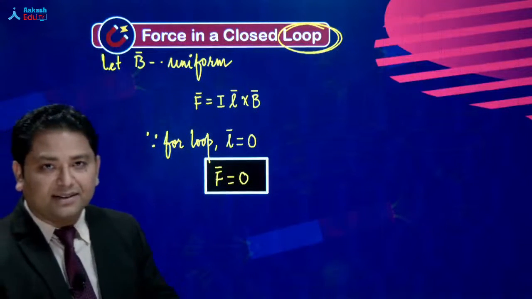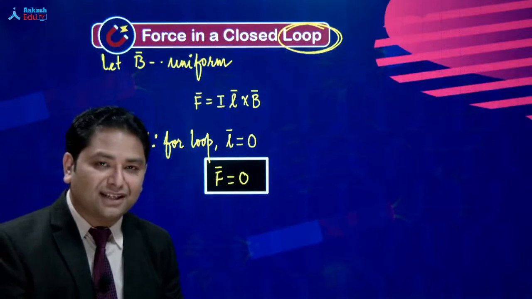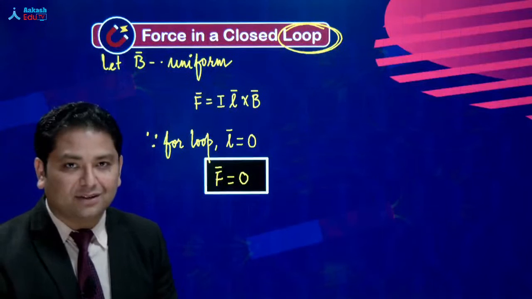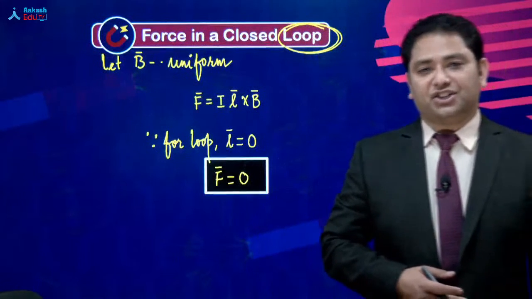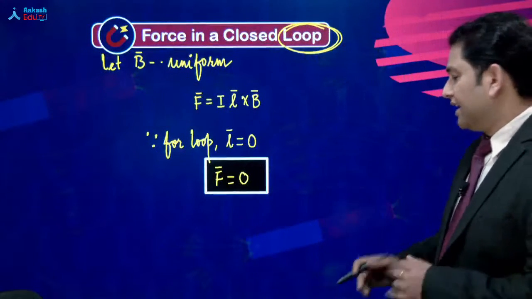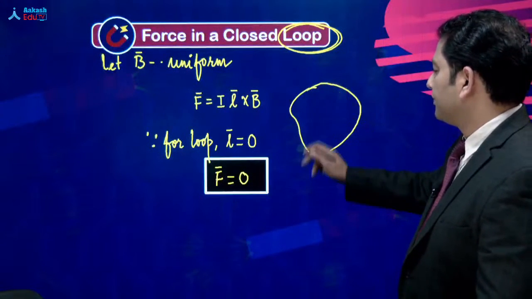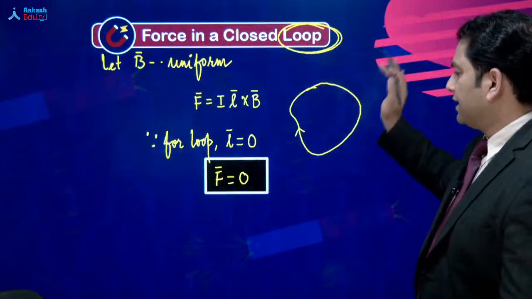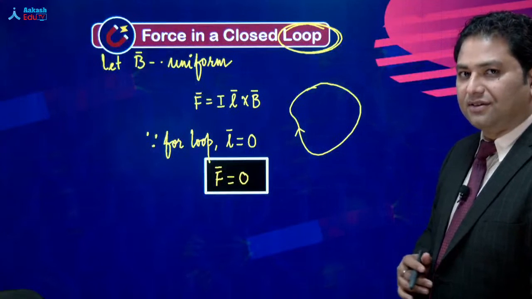All right. So as I said, in case of a current carrying loop in a uniform magnetic field, the expression of force comes out to be 0. But there's a little bit of catch, a little bit of condition apply. ये ध्यान देना, मान लेते आपके पास कैसा भी लूप हो, the shape doesn't matter. मजेदार बात ये है, magnetic field अगर uniform है, the net force is 0.